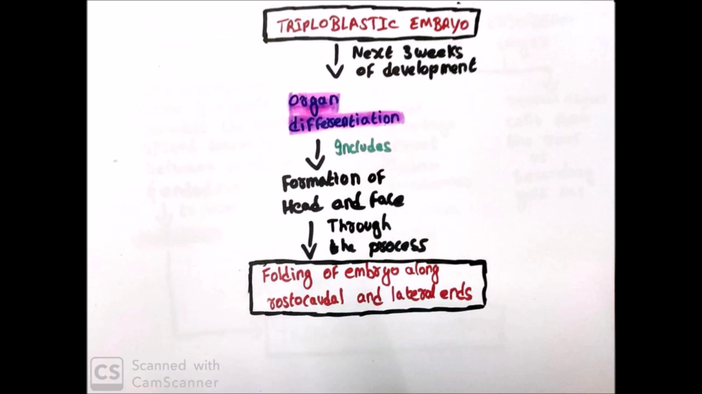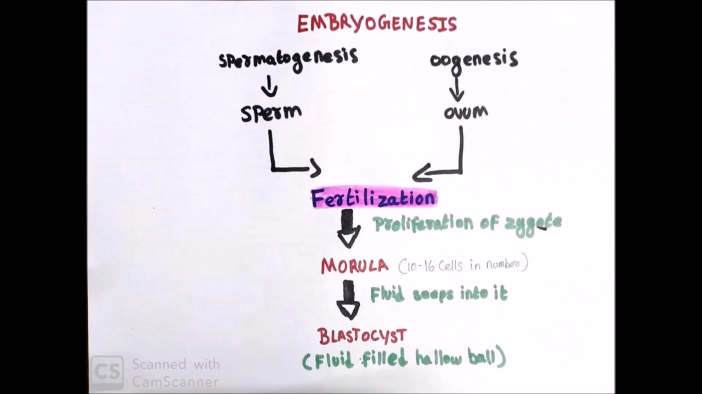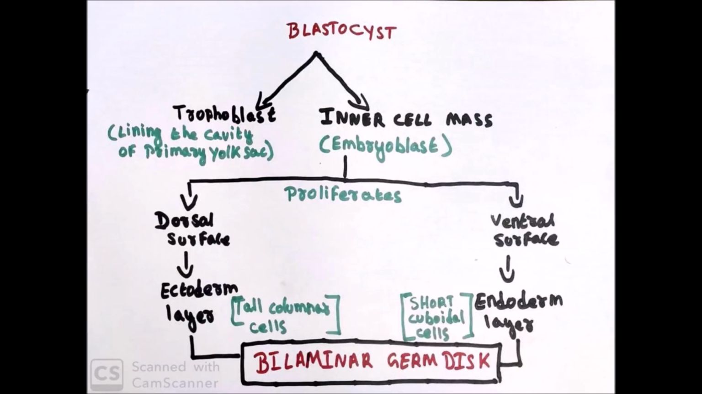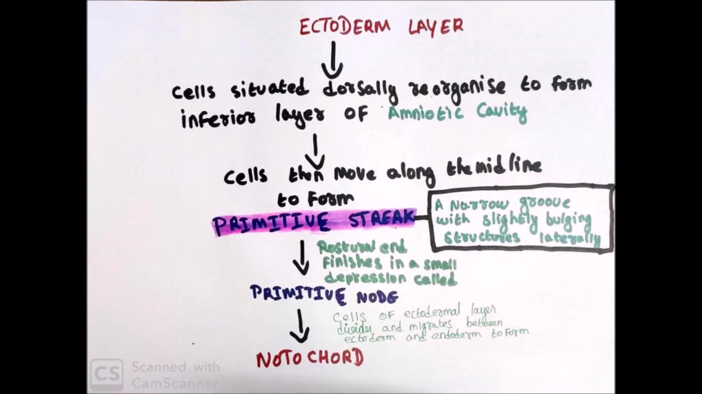The next 3 weeks of development involve organ differentiation, which includes formation of the head and face. This happens by folding of the embryo along the rostral and the caudal ends. And this is a flowchart that depicts the whole of embryogenesis.